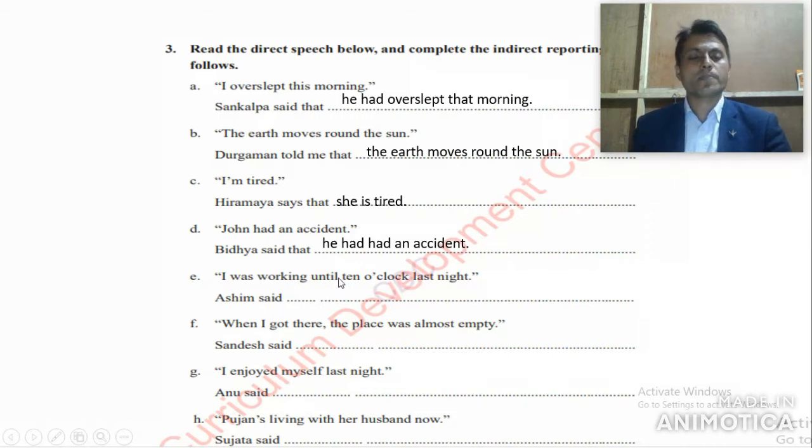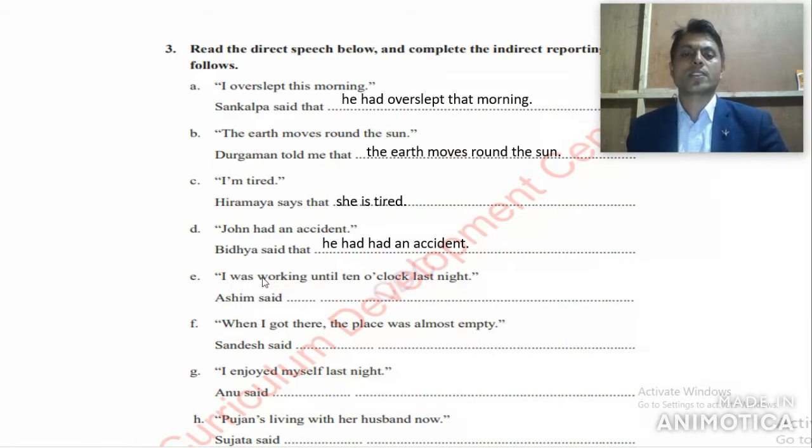Look at the question very first: I was working until 10 o'clock last night. Look at this direct expression, told by Asim. Asim said that, then here the first person pronoun I changes according to the subject Asim, so that he was working. Past continuous changes into past perfect continuous tense.